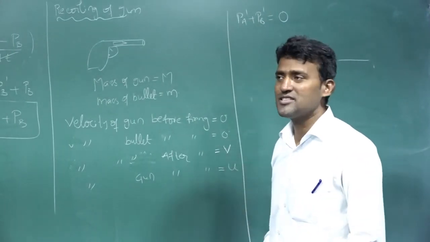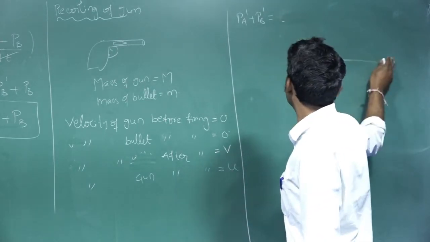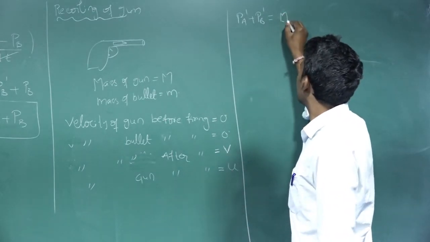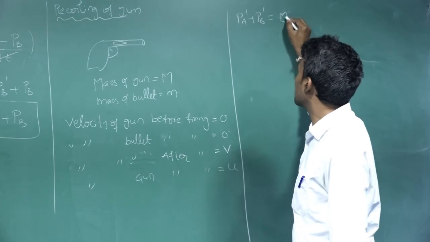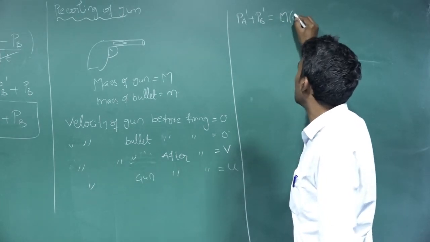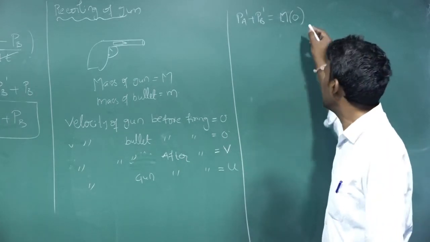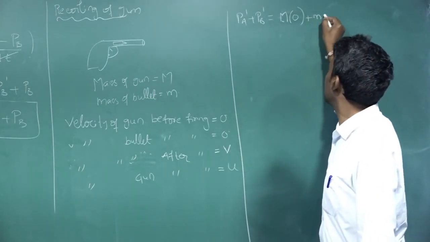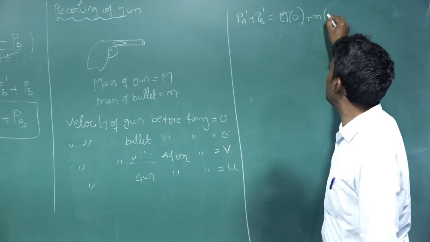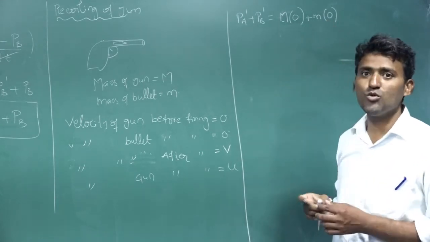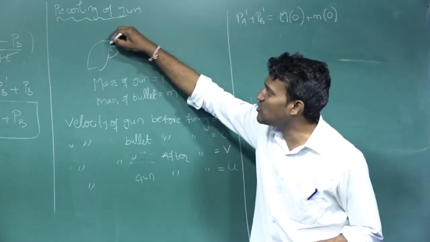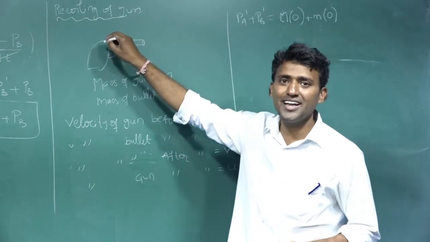Why I am writing this: for your understanding, capital M is the mass of the gun and the velocity of the gun before firing is 0. The mass of the bullet and its velocity before firing is 0, because the bullet is inside the revolver and the gun is at rest.